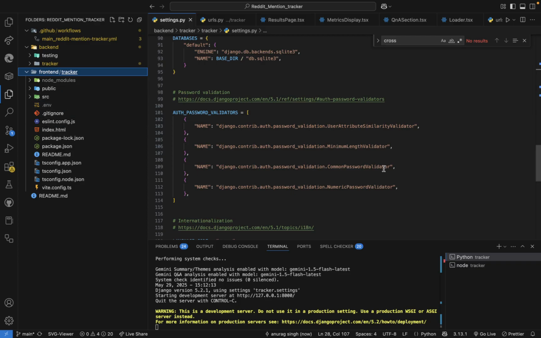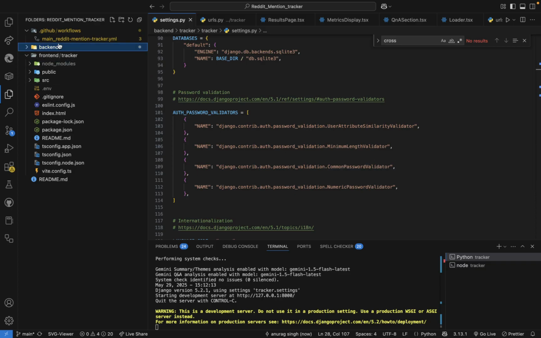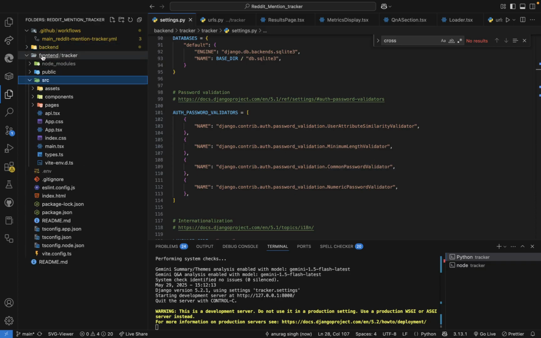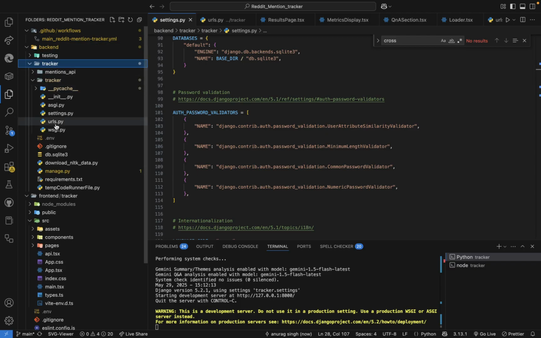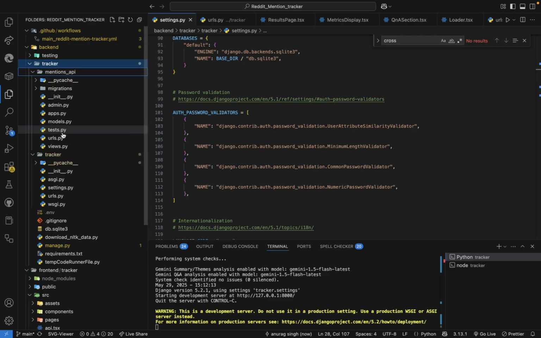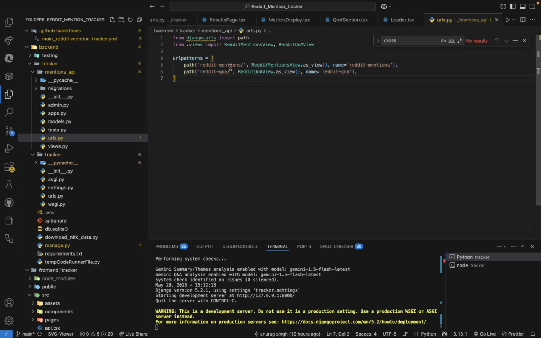The backend has two API endpoints: Reddit mention and Reddit Q&A. Reddit mention takes a search term and fetches the data, and Reddit Q&A handles the question answering feature. For the Reddit interaction, I have used the PRAW library, which is the Python Reddit API wrapper,